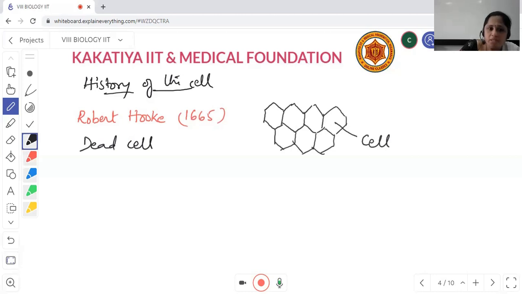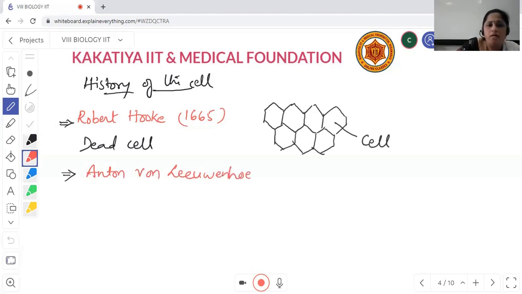But after some years, the second person was Anton van Leeuwenhoek. In the year 1674, some 9 to 10 years later, Anton van Leeuwenhoek observed a little amount of pond water under the microscope.